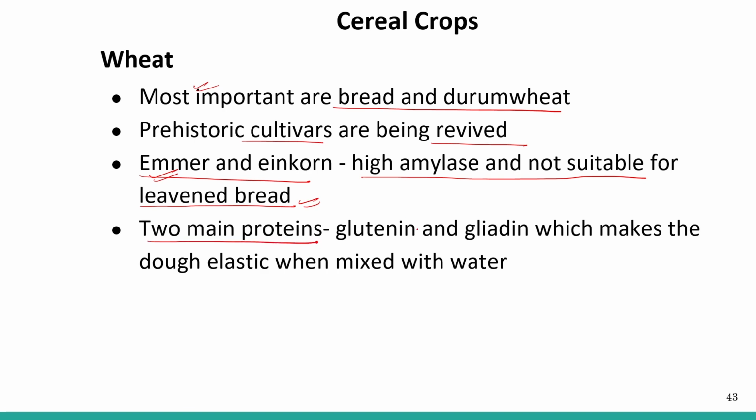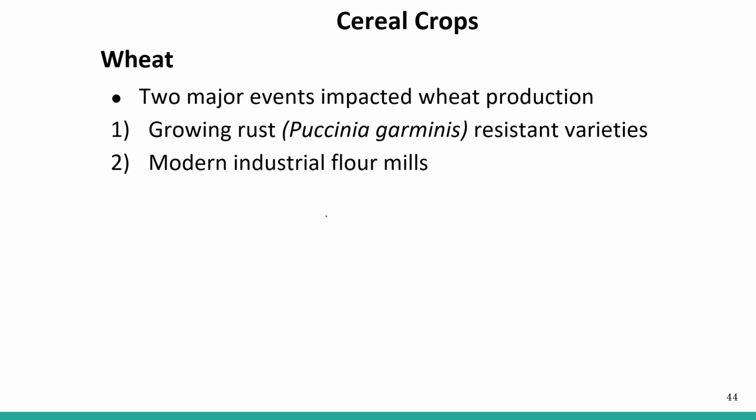Two main proteins, that is glutenin and gliadin, which make the dough elastic when mixed with water. So these are the two main proteins, glutenin and gliadin, that make the dough elastic when mixed with the water. So this can also be asked in the examination.